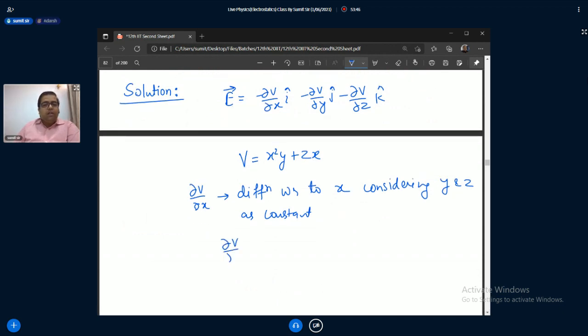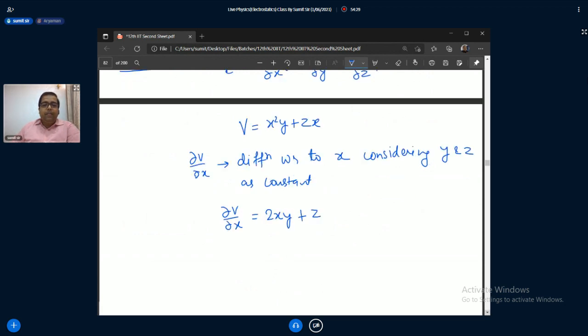So what is del v by del x? When you differentiate this function, here you have only the x variable, and y and z are both constant. Differentiation of x square is 2x, and y is constant, so it will be multiplied. Suppose it is 2, so what would be the differentiation? Consider like this. Plus again z is constant, and suppose z is 1, so this is z.